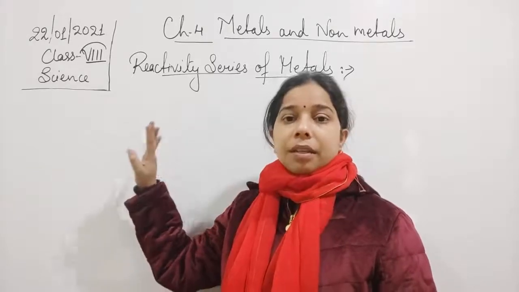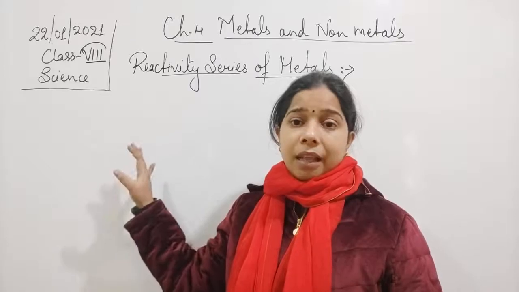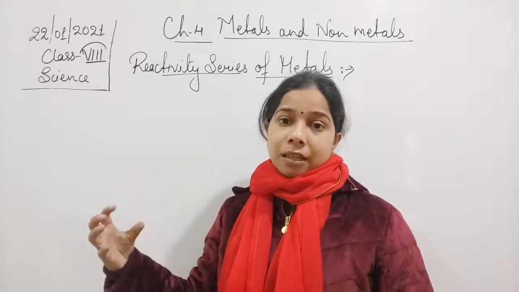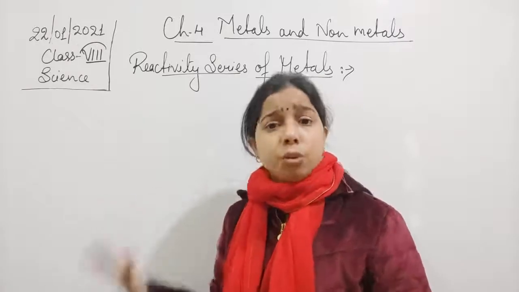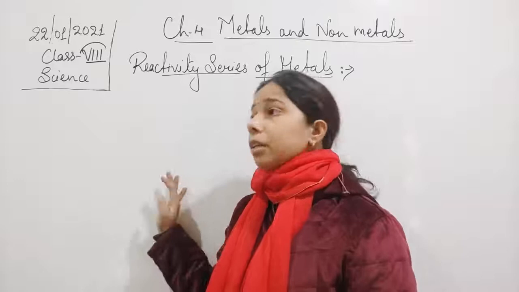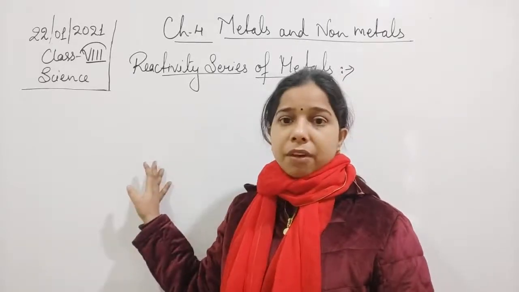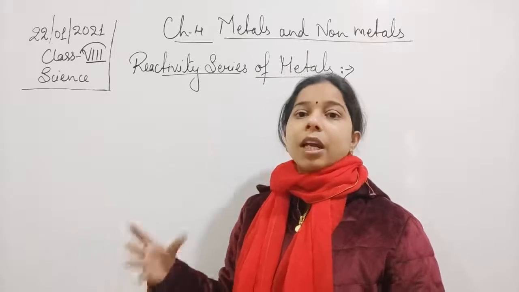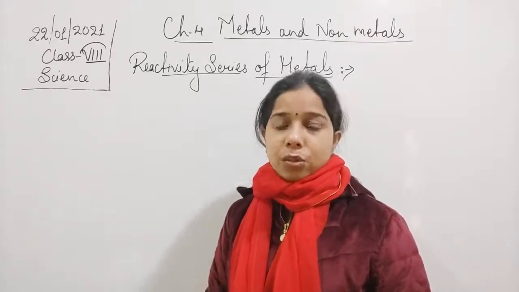The reactivity series of the metals will help us to tell which metal is more reactive than the other. I'll tell you what the use of this is, why we say it is more reactive or less reactive. The first thing you have understood is that if it is more reactive, it will react with anything very easily, like we have seen in the case of sodium.